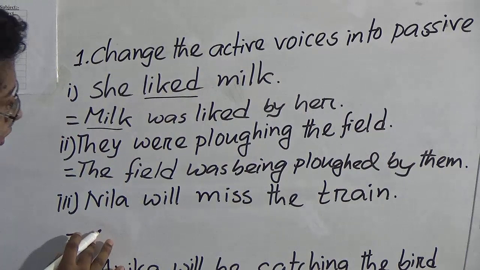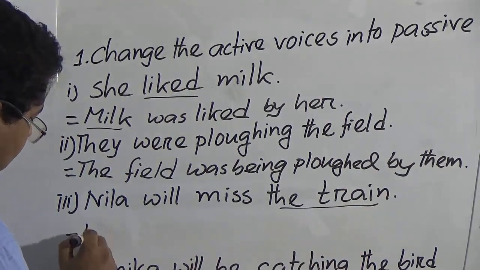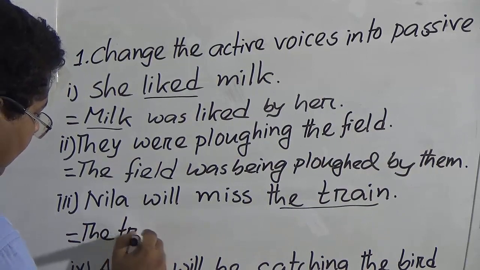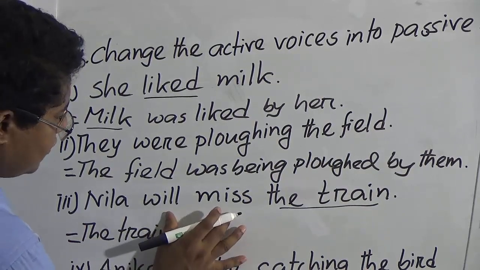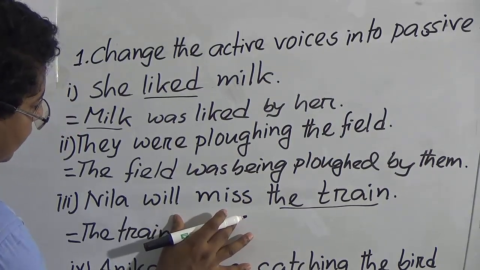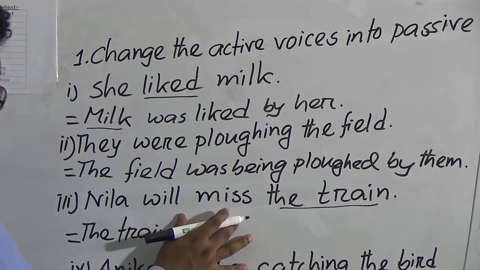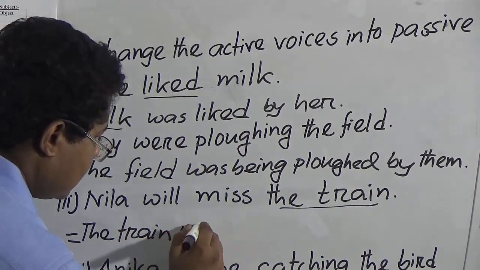Next one, Nila will miss the train. Here the object is the train. The train. This is future indefinite tense. In future indefinite tense, we will use the auxiliary verb will be or shall be. So with the train, we will use will be.